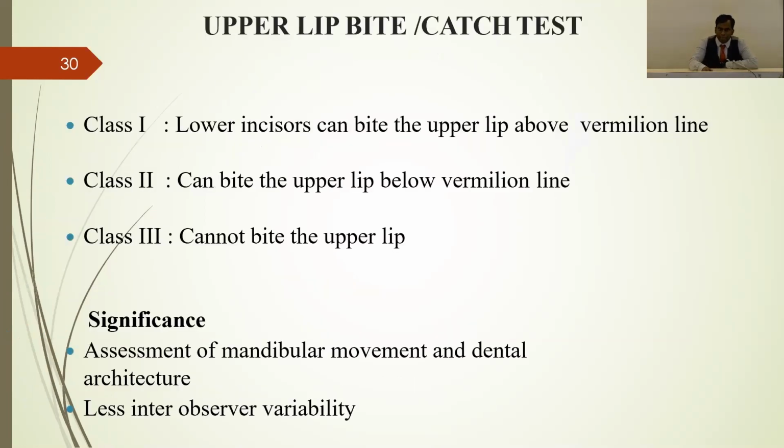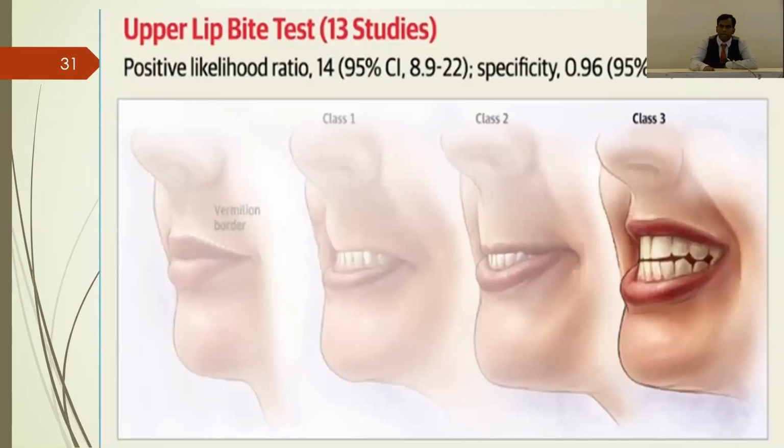And then the upper lip bite test, which is also known as the catch test. So they have divided it into class 1, class 2, and class 3. You can see in this diagram, they have taken the vermilion as a standard line. If the patient can bite the upper lip beyond the vermilion line, that is class 1. If he is not able to bite the upper lip beyond the vermilion line, just below the vermilion line, then that is class 2. Then if the patient is not able to bite the upper lip at all, then it is class 3. So class 3 will definitely add up to difficult intubation. This is the upper lip bite test.